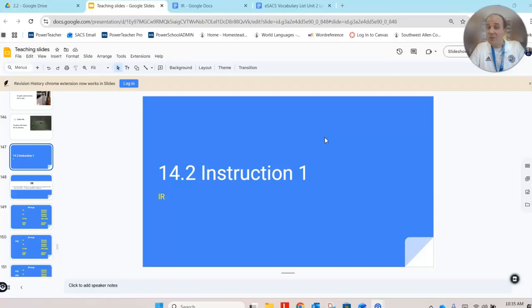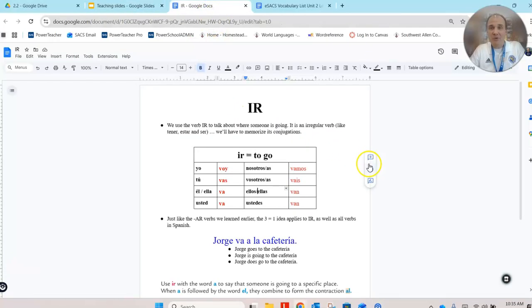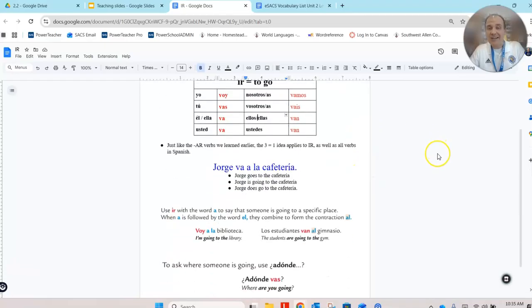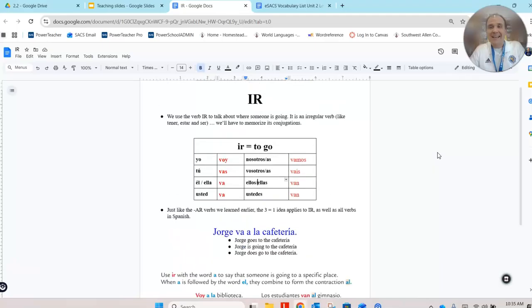We're going to learn a new verb today, the verb ir, another one of the most important verbs in the Spanish language. So, before we get started, you want to make sure you have a copy of the notes pulled up, our notes on ir that you see here. We're going to go through some slides that are connected to these notes today. So, like I usually say, if you can print these out and have a copy of them with you as you watch the video, that would be great. If not, just go ahead and download them and you can follow along as we go through some slides today.